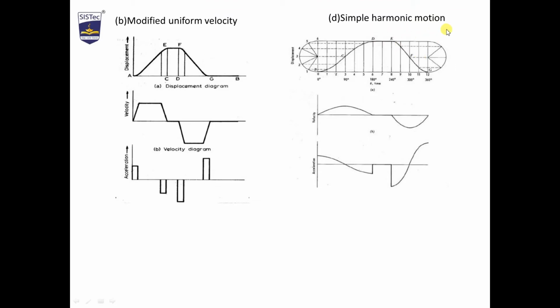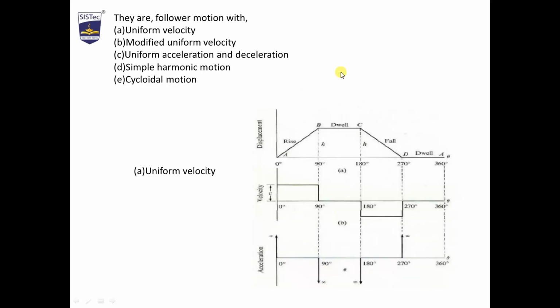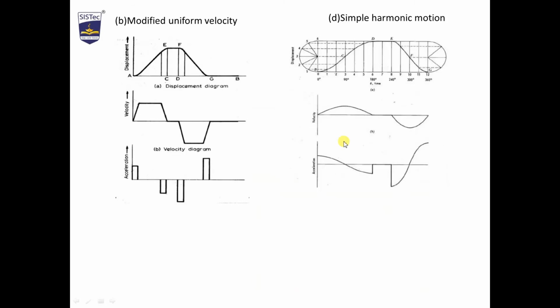Next is simple harmonic motion. We have drawn a circle of radius equal to stroke, that will show the length of stroke. As we have seen up also, this will show the stroke length. So draw a semicircle with diameter equal to stroke.